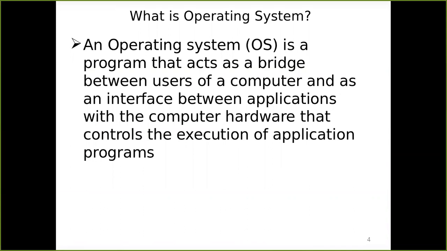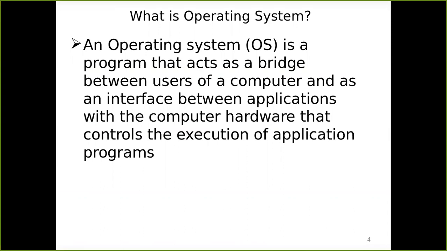This definition says the OS is intermediate between the user and the system. Whatever the system you have, it acts as an intermediary between that. But as I said, that is very loosely defined. To be more specific, yes, that is true.